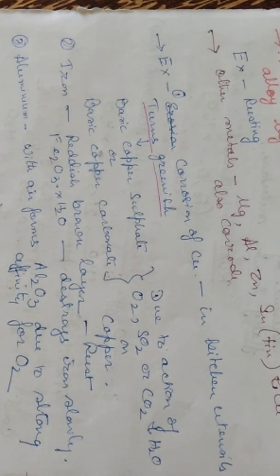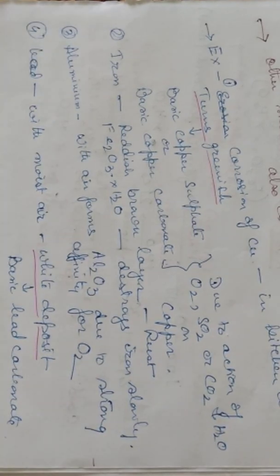Now aluminium. With air, it forms aluminium oxide because aluminium has a very strong affinity for oxygen, so it takes the oxygen from the air and forms aluminium oxide. Lead reacts with moisture. We will see white deposits on the lead surface. This white deposit is basic lead carbonate.